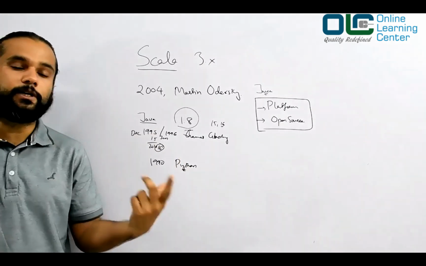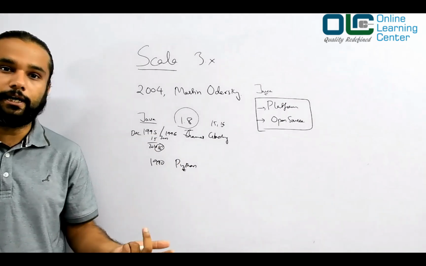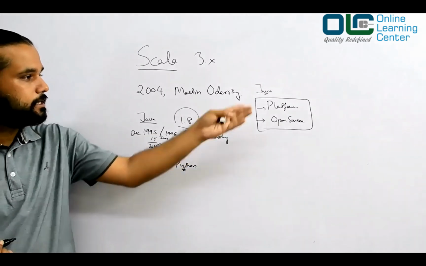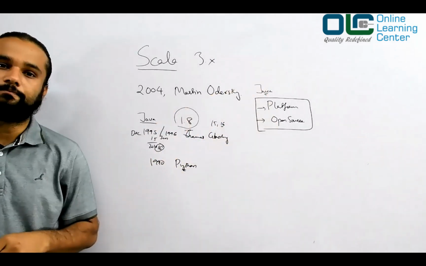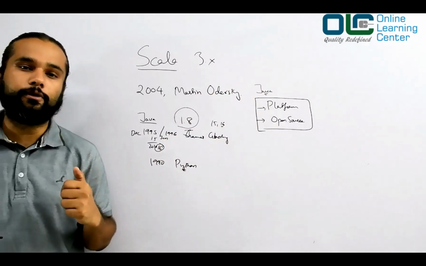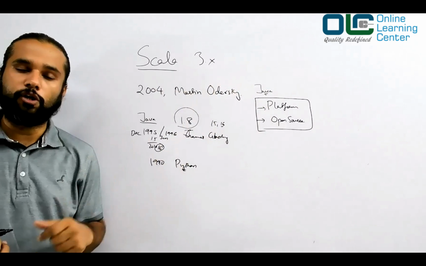Python has become very popular these days, all because of data science projects. Otherwise, people were still comfortable using Java rather than Python. Python is quite older than Java, but still Java is ruling the market.